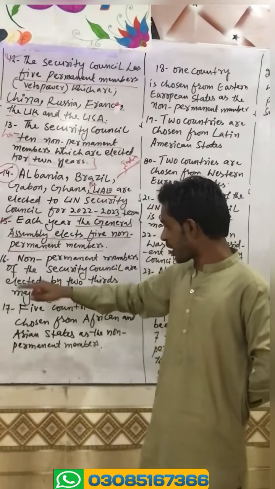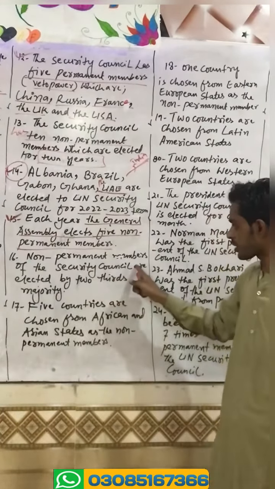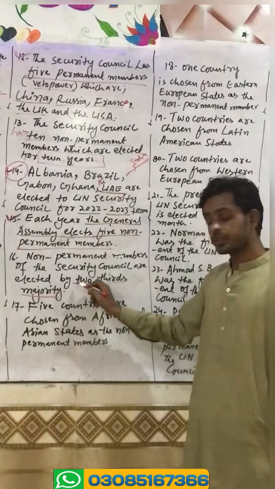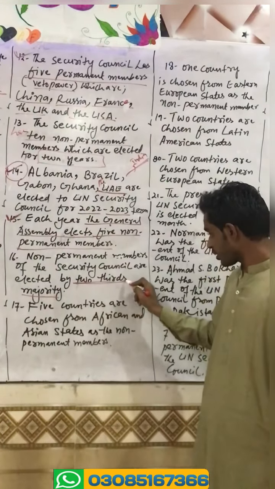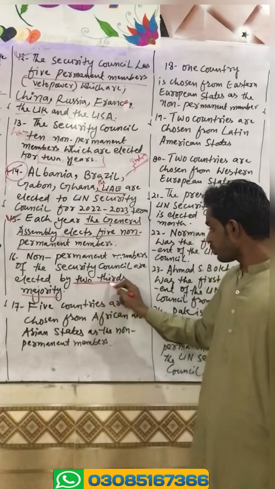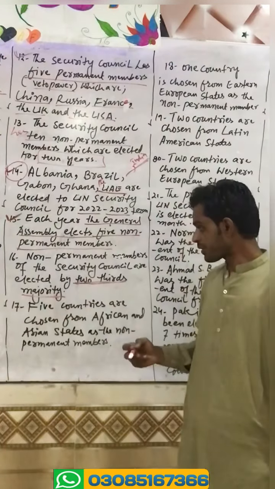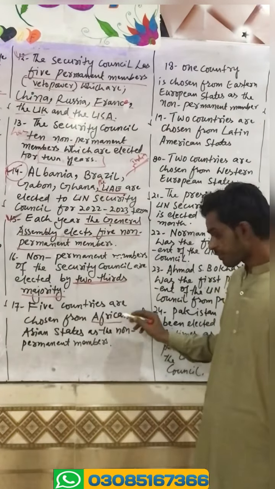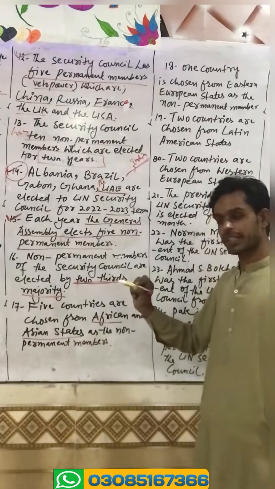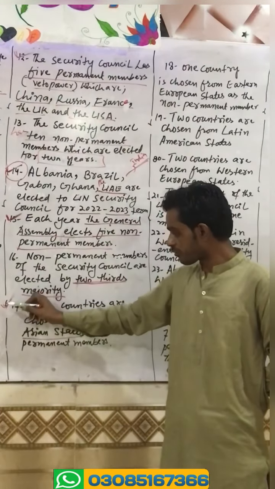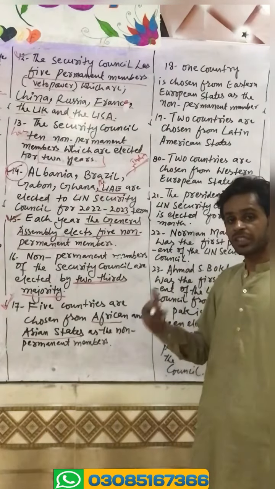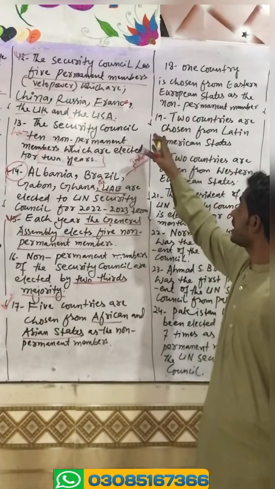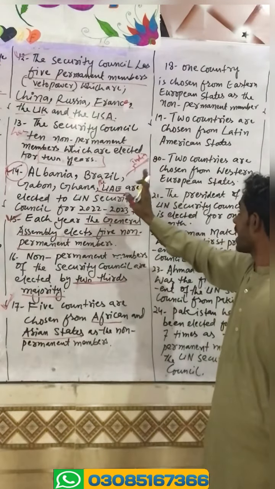Come to the 16th point. Non-permanent members of the Security Council are elected by a two-thirds majority. Then we have point 17. This is the election of the non-permanent member countries. How are these 10 countries elected? I have mentioned it in points 17, 18, 19 and 20.